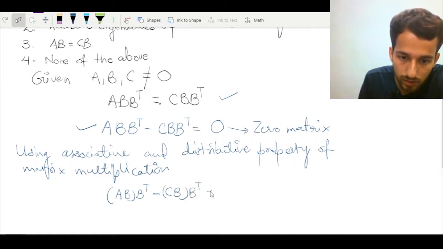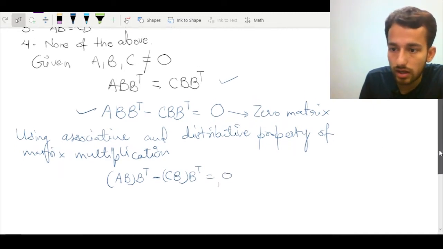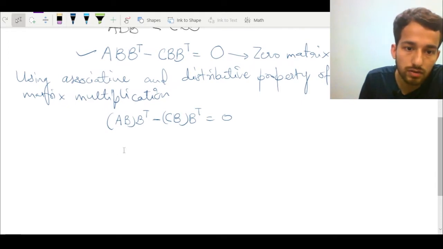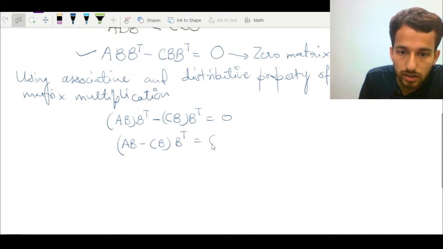Observe here I have used the associative property. Now I am going to use the distributive law, that is (AB minus CB) B transpose equals 0.